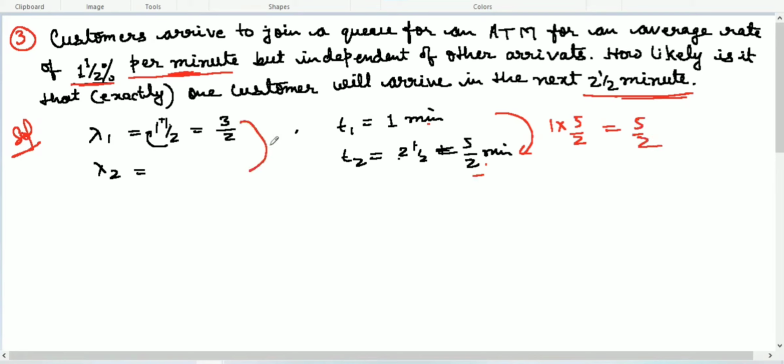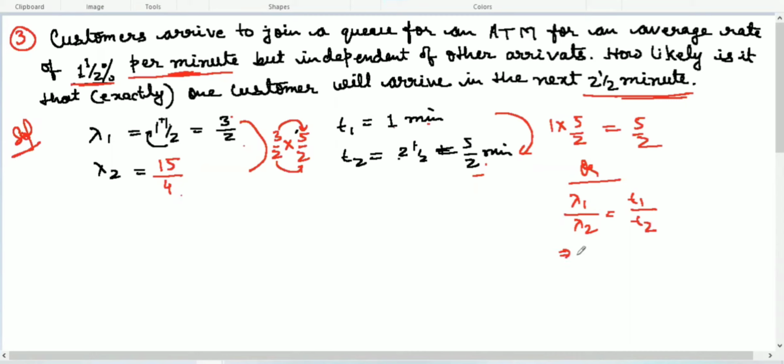So the same rule applies here: 3 over 2 multiplied by 5 over 2. How do we multiply fraction by fraction? Top line multiplies by top line, bottom line multiplies by bottom line. So here we will have 15 over 4. Or, as I explained, you can use this rule: lambda 1 over lambda 2 equals T1 over T2. This way also you can write lambda 1, 3 over 2, over lambda 2, and then 1 over 5 over 2. So let me explain this one as well.